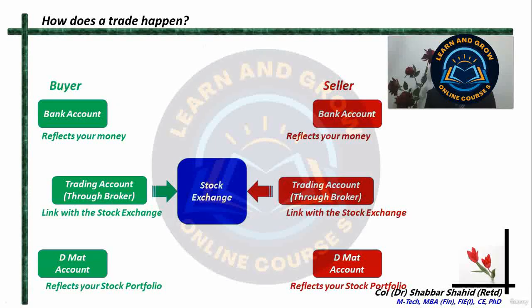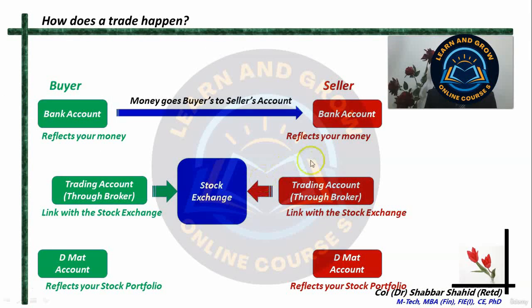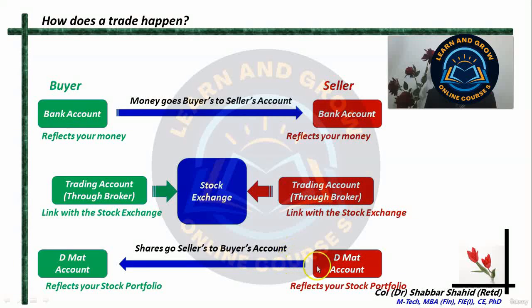Now let us see what happens once a trade is executed. The money from the buyer's account will go into the seller's account. The one who has sold the shares has to get money. So money from the buyer's account will go into the seller's account, and the shares from the seller's account will go into the buyer's account. Alright?